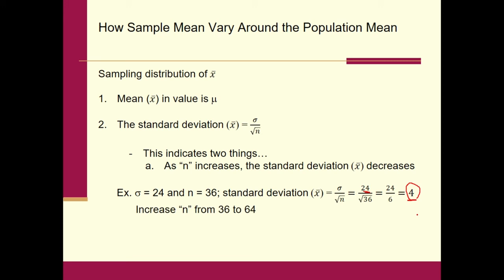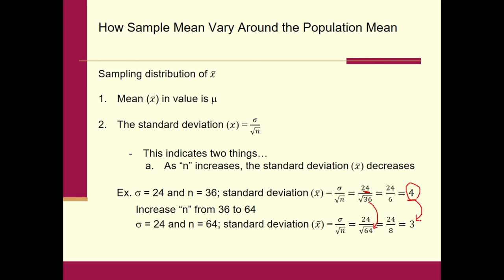So let's go ahead and increase n from, say, 36 up to 64. What's the standard deviation now? Since n is going up, the standard deviation of all these X bars should be going down, right? If you do the math, notice it. As n increased from 36 up to 64, what happened to the standard deviation of the sampling distribution of X bar? It decreased.